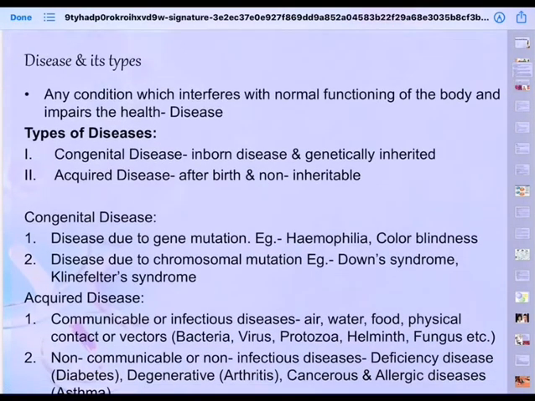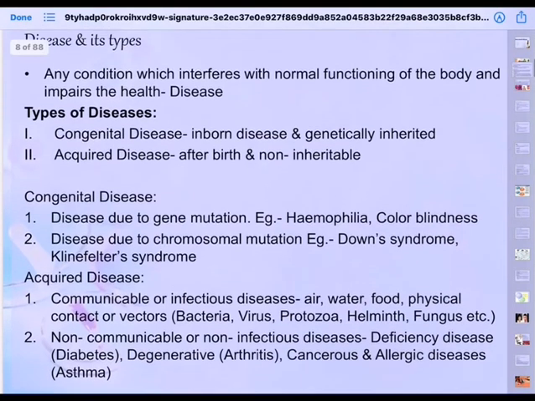And we said diseases are of two types: congenital disease and acquired disease. Of course, what we have defined as health, like we said, health is a state of mind or a condition of a person wherein physically fit, mentally healthy, socially acceptable, without any disease or infirmity. Right?